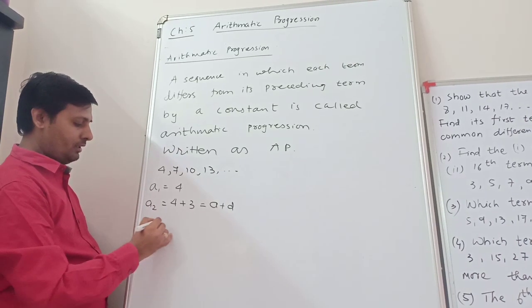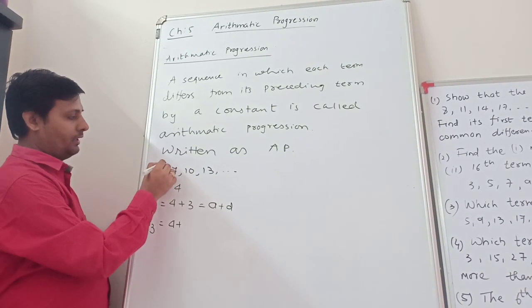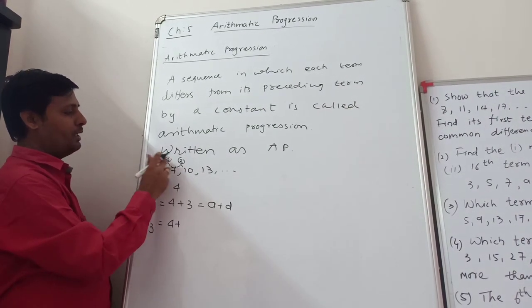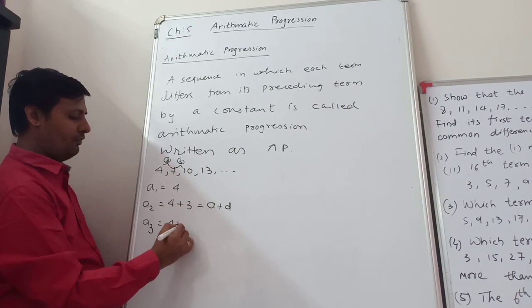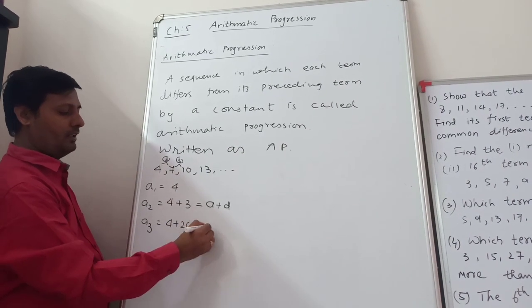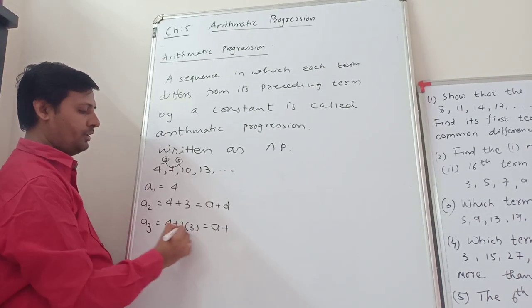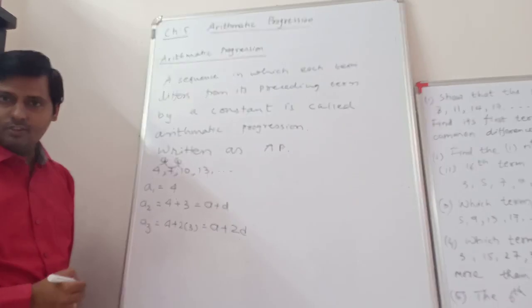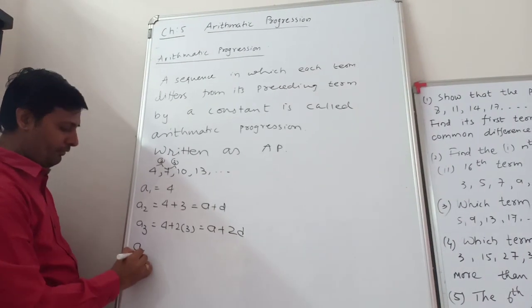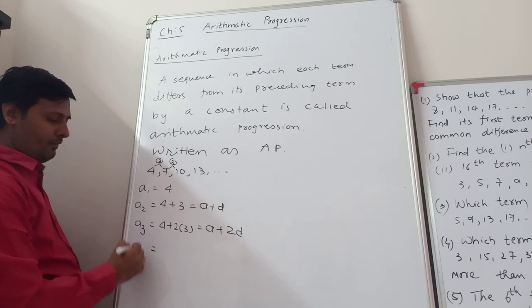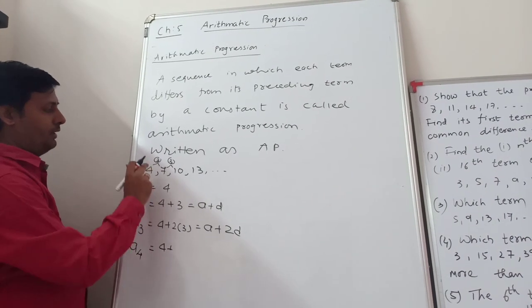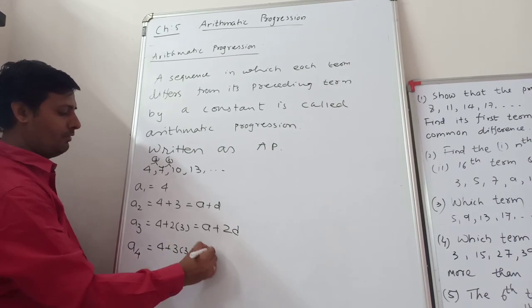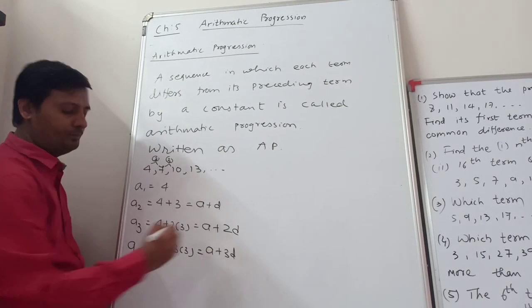Now A3: 4 plus 3 plus 3, and you get 10. So 4 plus 2 times 3. Here 4 is the first term, and 3 is the common difference, a constant. Now A4: 4 plus 3 times 3, which is A plus 3D.